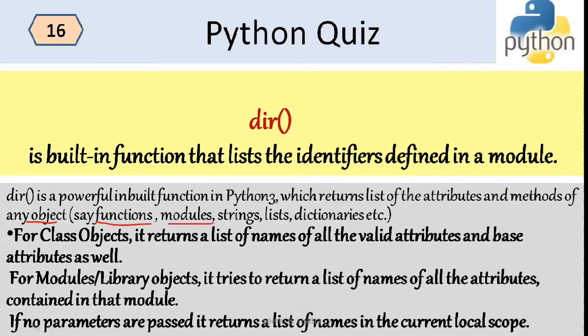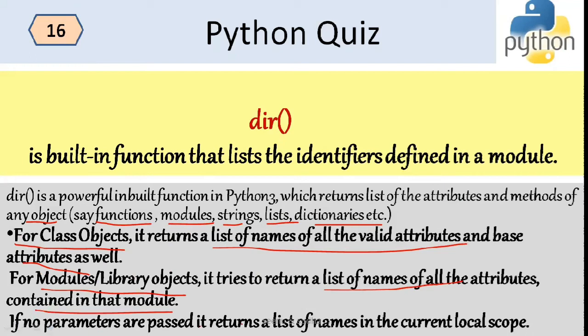It can be a function, a module, or a string or list or dictionary or anything. And we know that Python is a fully object-oriented programming language. It's a pure object-oriented programming language, meaning that everything in Python is an object. So for the class object, if you are using dir, it will return the list of names of all valid attributes and the base attributes also. And for the modules, it returns the list of names of all the attributes contained in that particular module.